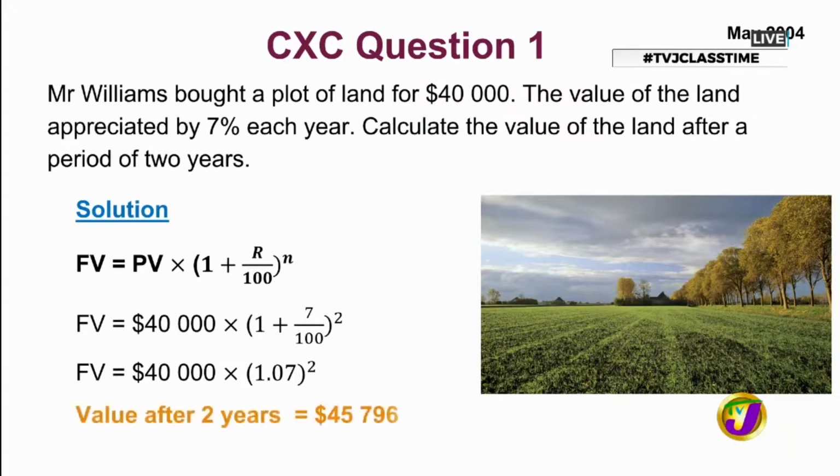And so after 2 years, Mr. Williams' plot of land would now be valued at $45,796. Okay, so it means that this land would have gained $5,796 in value.